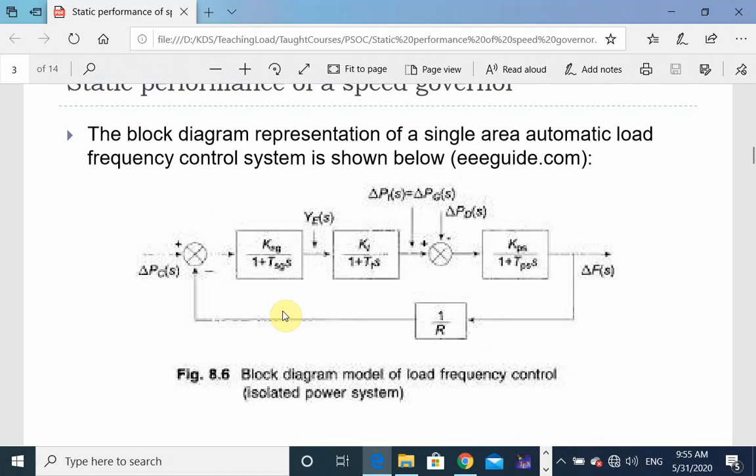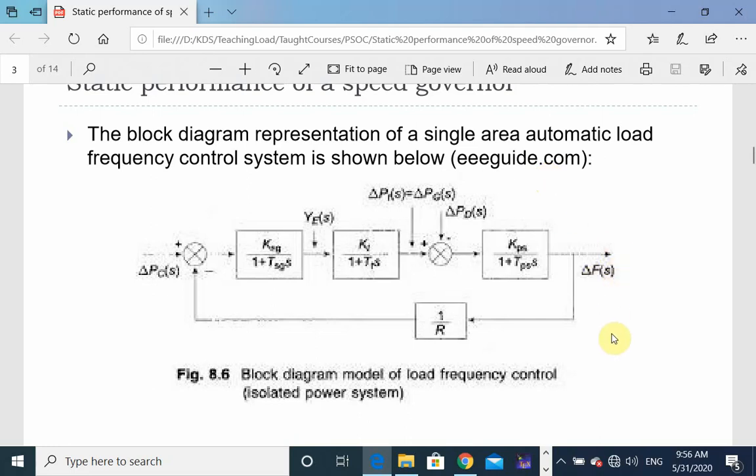So here we consider two types of systems: number one, delta PCS is 0, and number two, delta PCS is not 0. When delta PCS is 0, it is known as free governor operation. In free governor operation, when there is no change in speed changer setting, the final frequency will be different from the initial frequency.